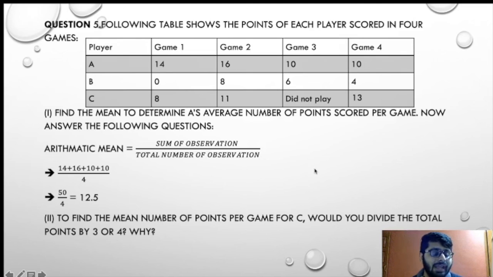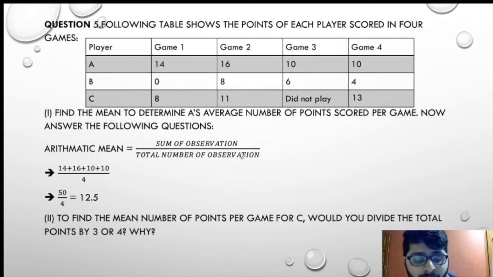Now the next one: find the mean of the number of points per game for C. Would you divide the total points by 3 or 4, and why? In any case we are going to find the mean of C, so the question is by which number we will divide, that is, what the total number of observations will be. C scored 8, 11, did not play, and 13.